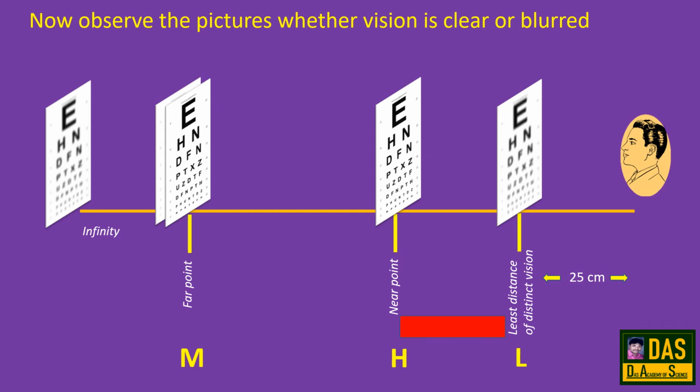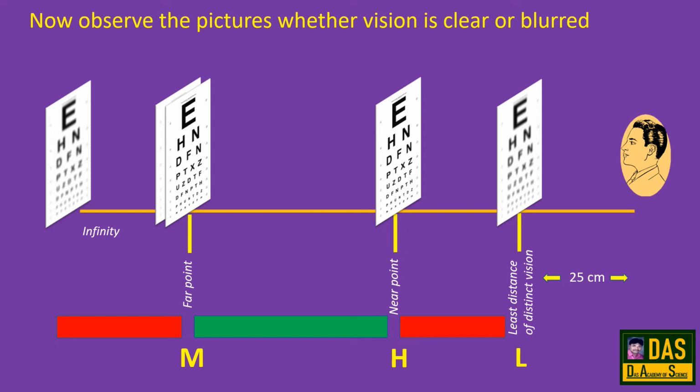So, if the object is between the point of least distance of distinct vision and the near point, the vision is blurred. If the object is between the near point and far point, the vision is clear. If the object is beyond the far point, the vision is blurred.